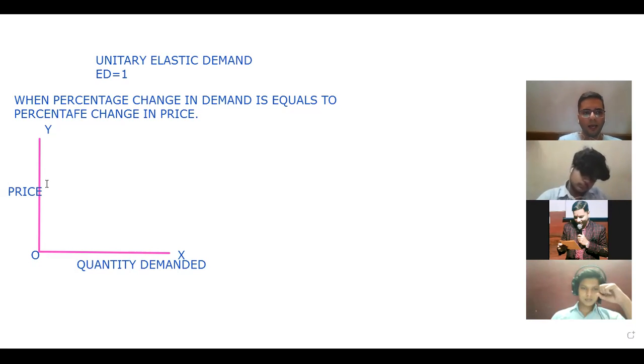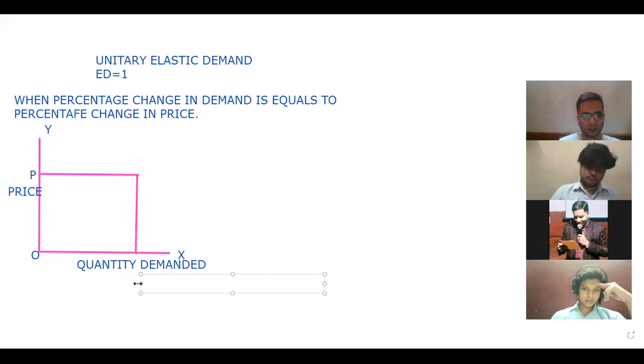So let's make it. I told you, when percentage change in price and percentage change in demand are equal, that is known as unitary elastic demand. That means, suppose this is the earlier price of a commodity and this is the earlier quantity of a commodity. Now suppose I just put the name, this is the original price P, which is being taken earlier, and this is the original quantity Q, which is the earlier, right?